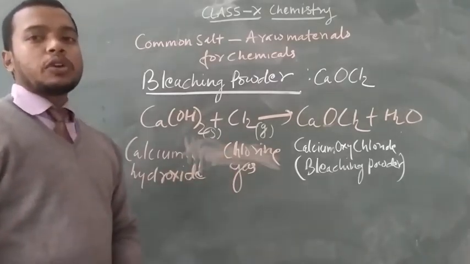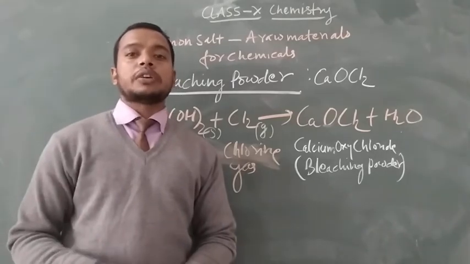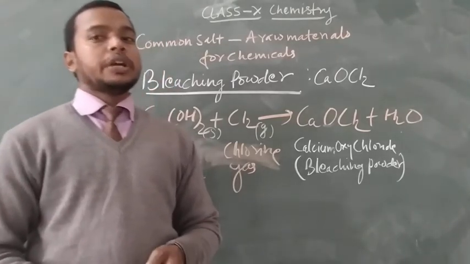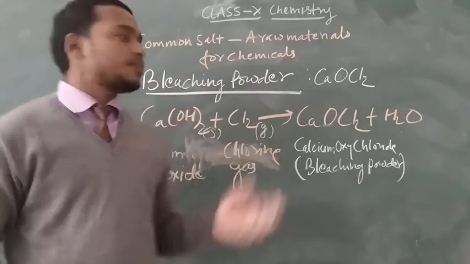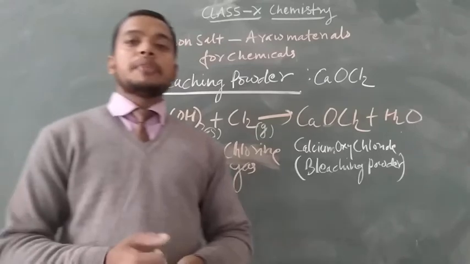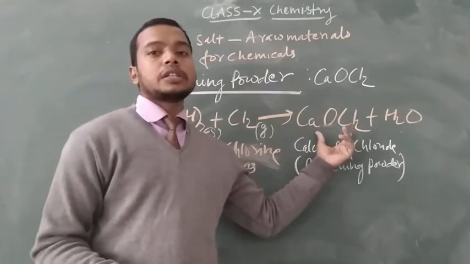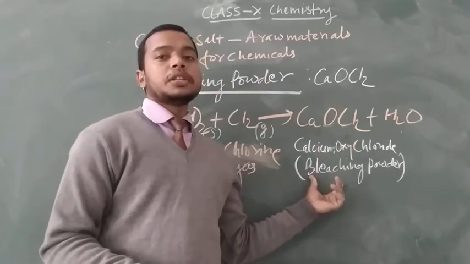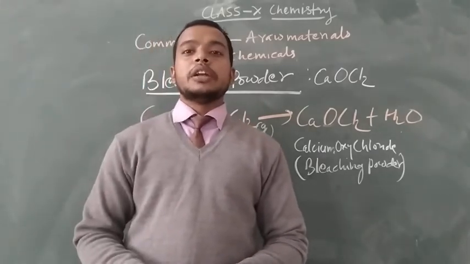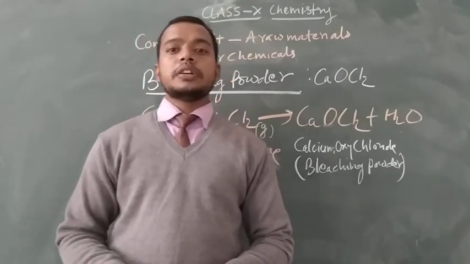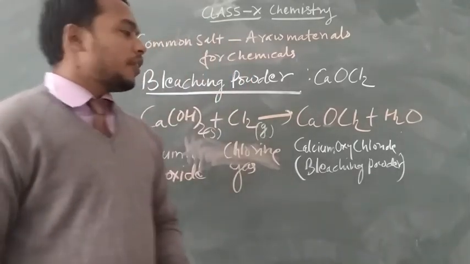When the sodium chloride dissolves into the water and electricity is passed, we form our alkali, sodium hydroxide, and chlorine gas. This chlorine gas is passed through calcium hydroxide, forming calcium hypochlorite or calcium oxychloride, which is commonly known as bleaching powder. This bleaching powder has various uses in the linen industry, wood pulp industry and treating of water. So this is our first chemical.